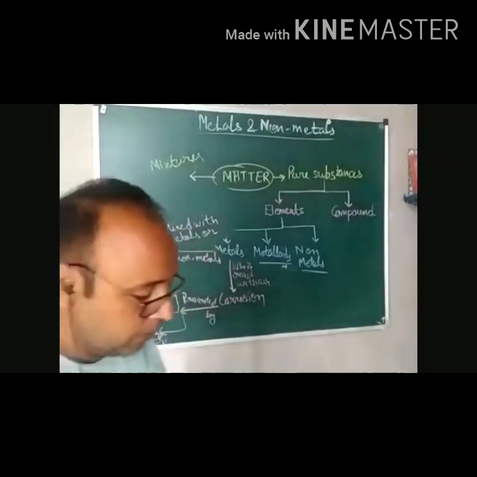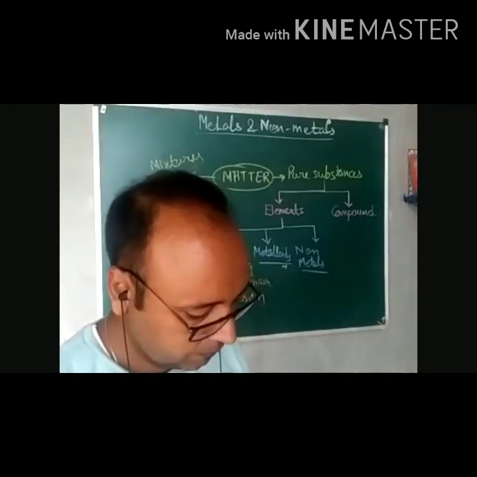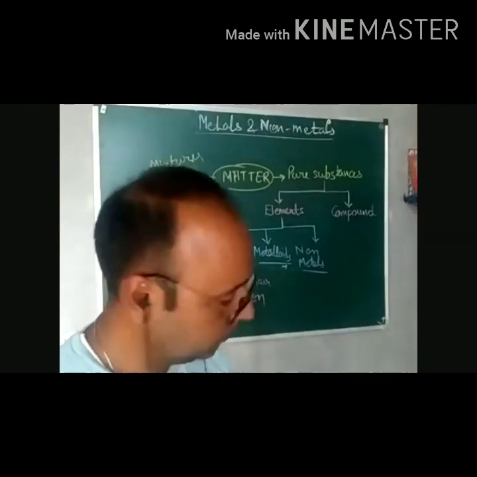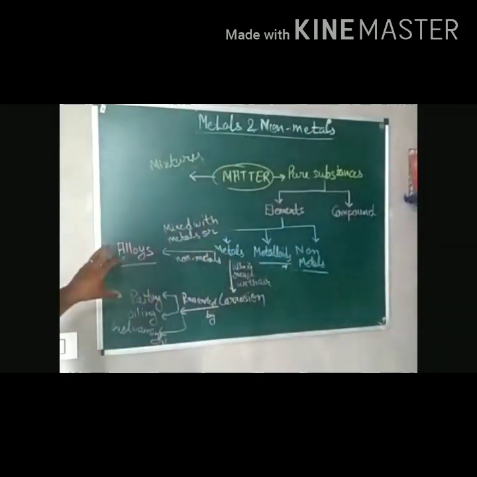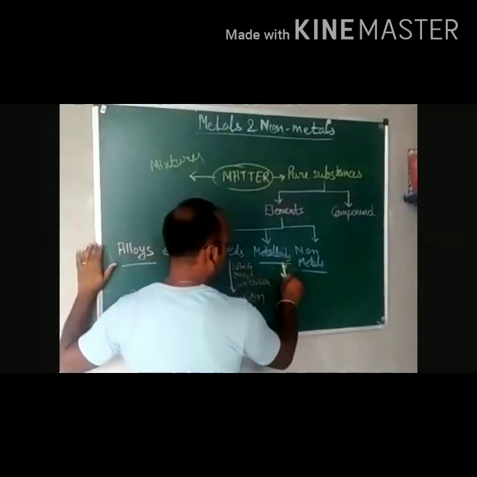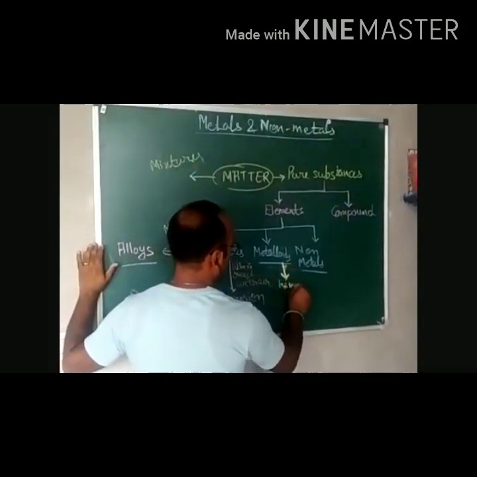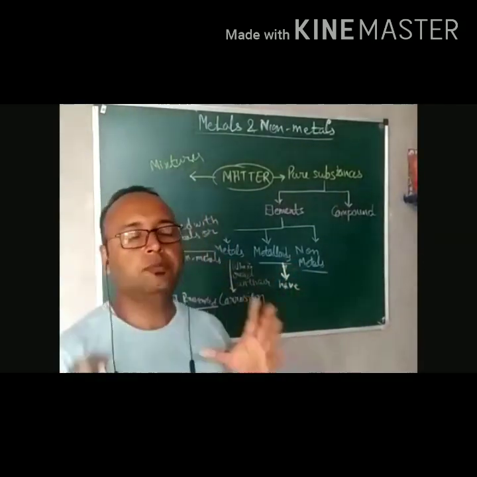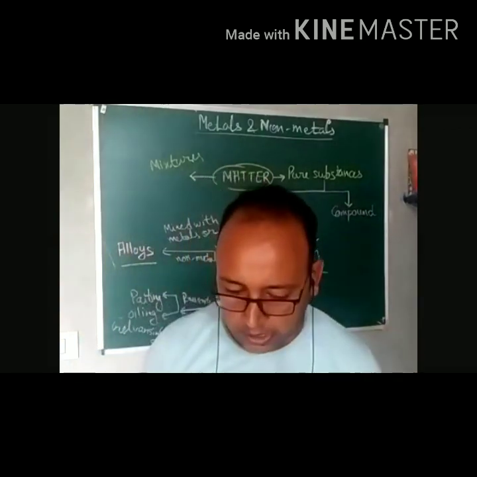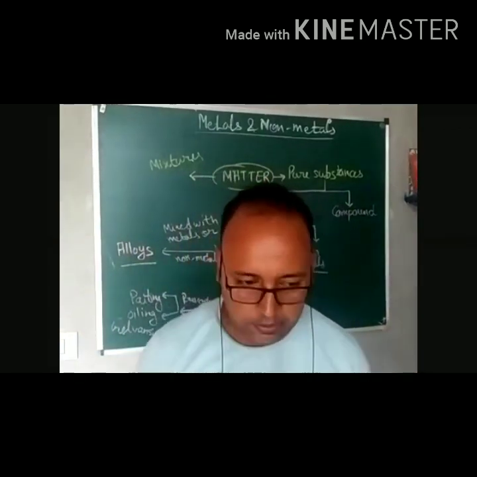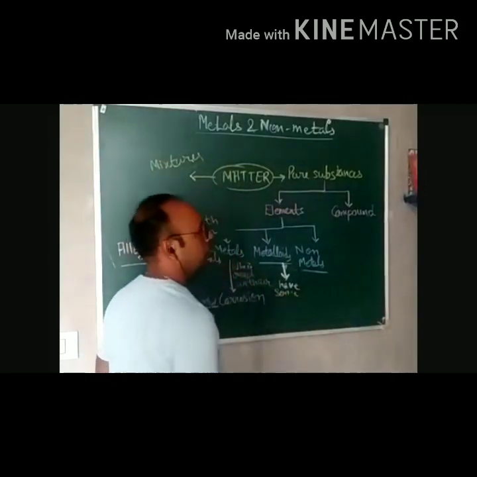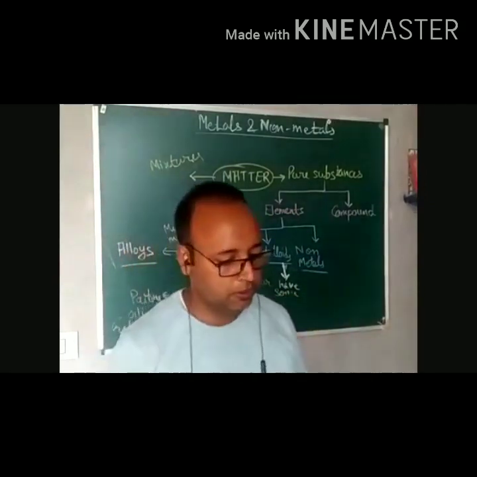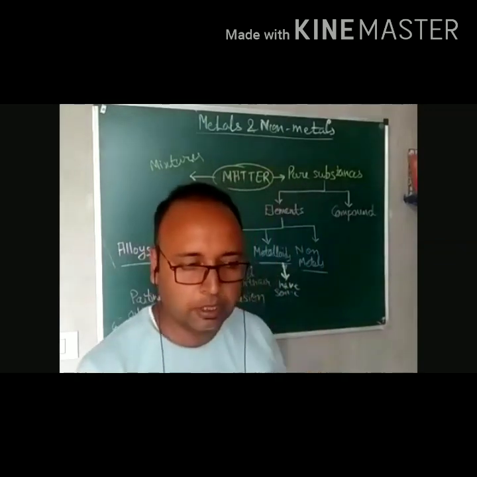Now, something that is in between metals and non-metals, that is metalloids, that is left. So what are metalloids? Metalloids have some common properties of metals as well as non-metals. You can take the example of antimony. Antimony is a metalloid, right?